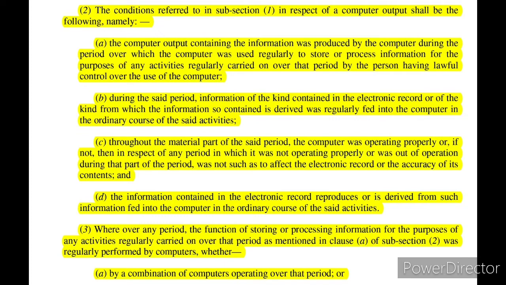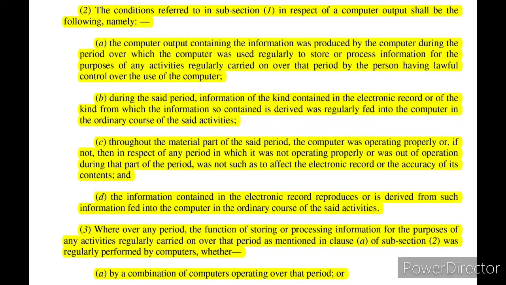Also, the information contained in the electronic record reproduces or is derived from such information as fed into the computer in the ordinary course of the said activities. So the information contained in the electronic record, if reproduced or derived from such information, needs to be fed into the computer in the ordinary course of the said activities. If all these criteria are fulfilled, then only such information can be admissible in a court of law as per subsection 1. So subsection 2 basically forms the guidelines of the criteria that need to be fulfilled so that such information can be admissible as per subsection 1.